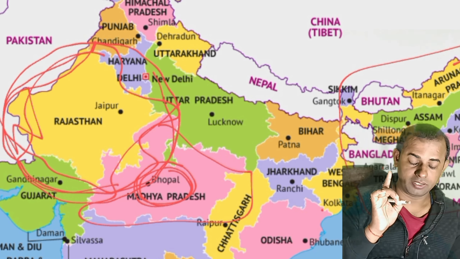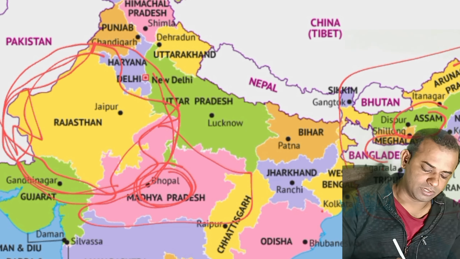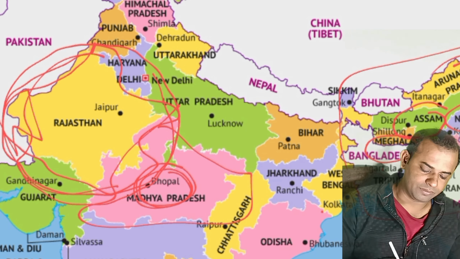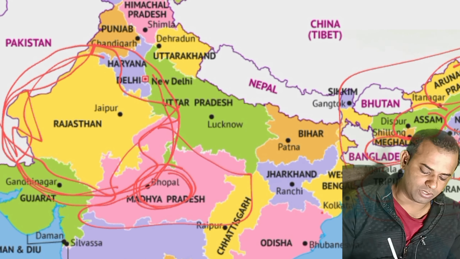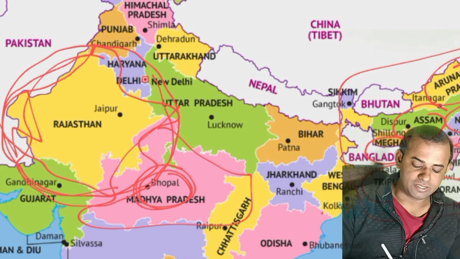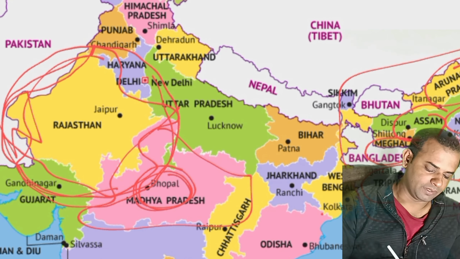we have the seven sister states. Now here the first one is Assam, Meghalaya, Nagaland, Arunachal Pradesh, Manipur, Mizoram, and Tripura. These are the seven sister states that you have to remember.